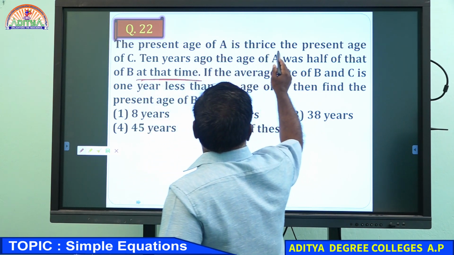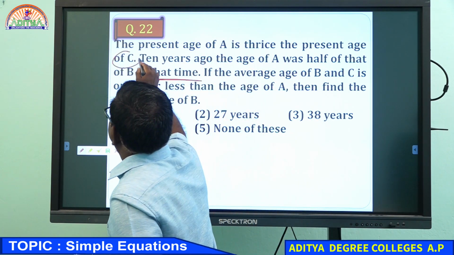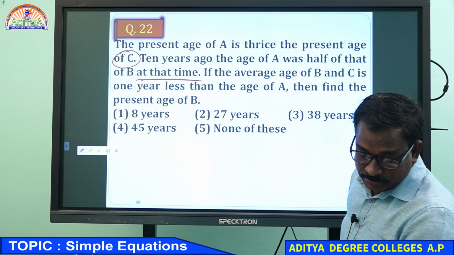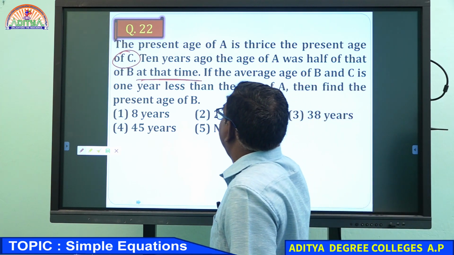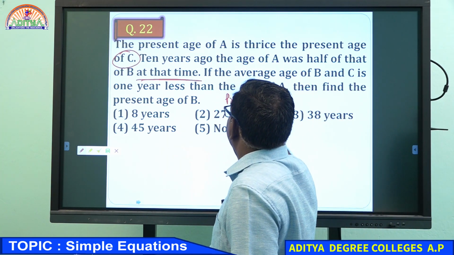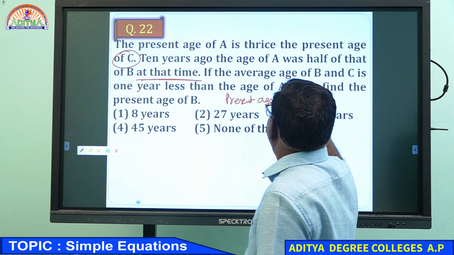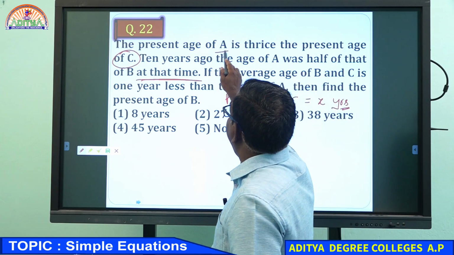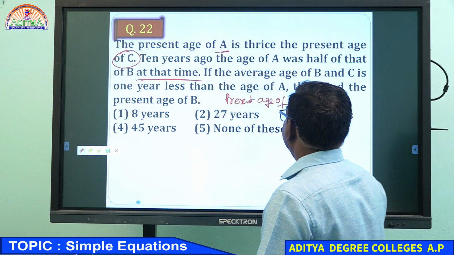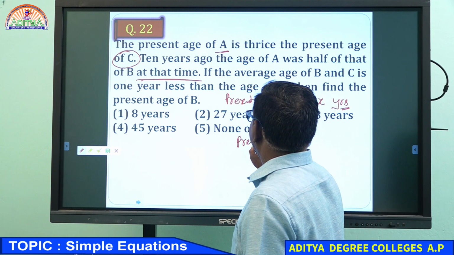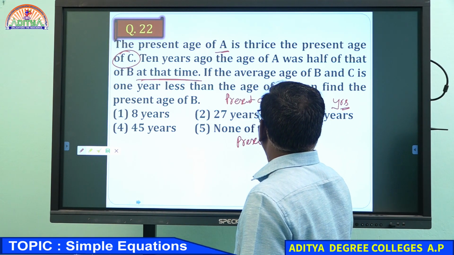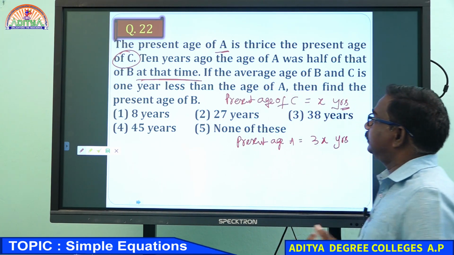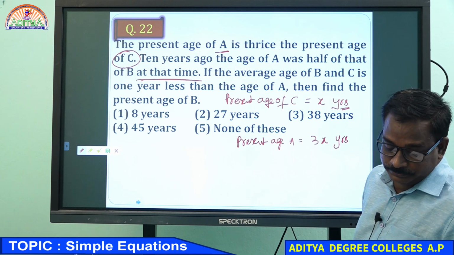The percentage of A is thrice the percentage of C. Suppose you take the present age of C as x years. Then the age of A is thrice the age of C, which means 3x years. What is the second condition you see now?